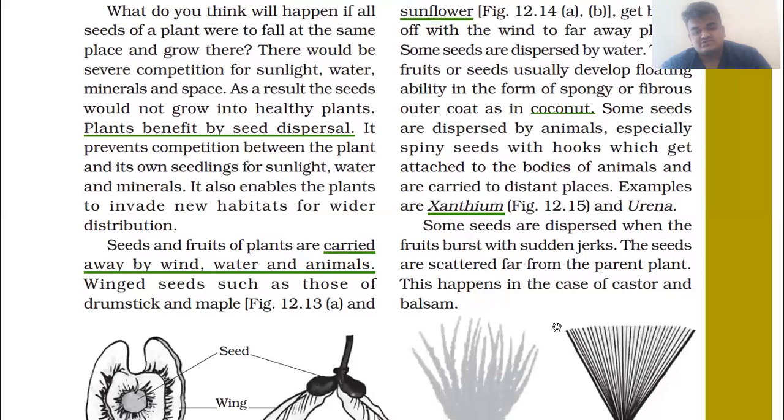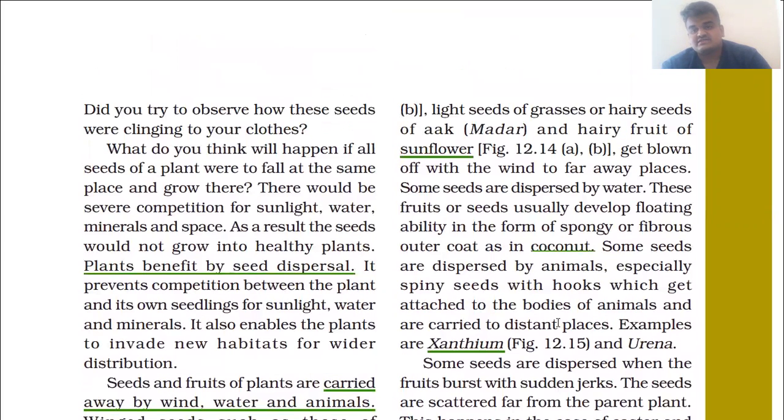Wind: seeds such as those of drumstick and maple, light seeds of grasses, hairy seeds of oak, and hairy fruit of sunflower. You can take any example of this. They get blown off with the wind to far away places, because these plants are very light in weight. That's why, with the help of wind, these are blown very far away from their parent plant.